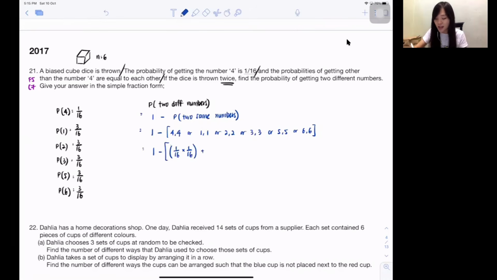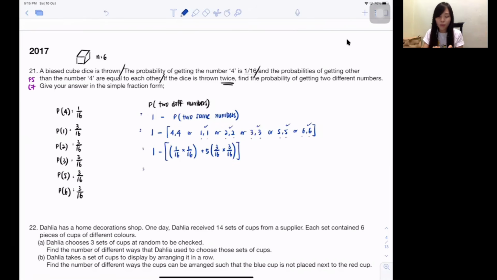Plus, how about 1, 1? It's 3 over 16 times 3 over 16. Because 1, 1, 2, 2, 3, 3, 5, 5, 6, 6 all have the same probability, and there are 5 of them, so just times 5. In that way, I should be able to get the answer.